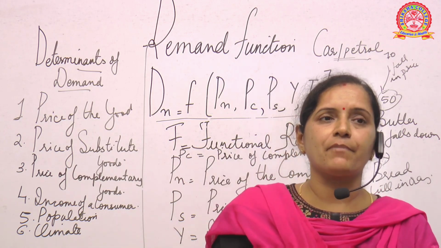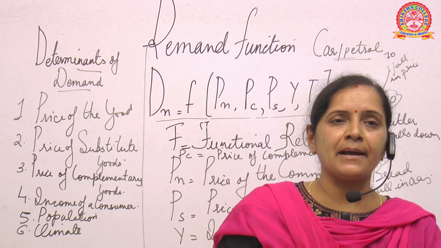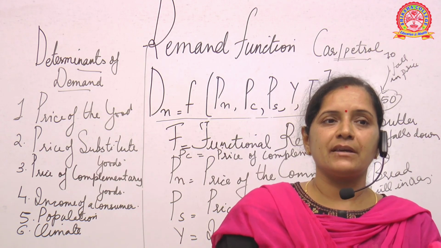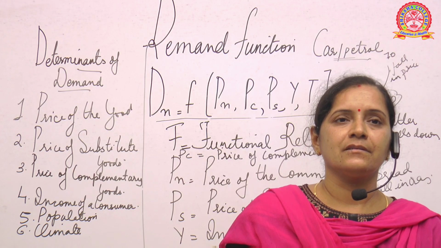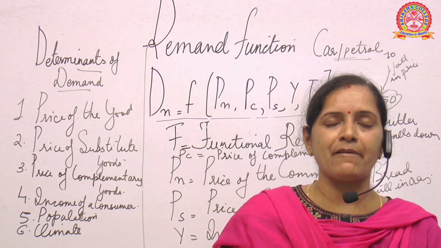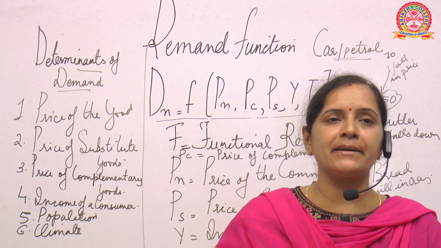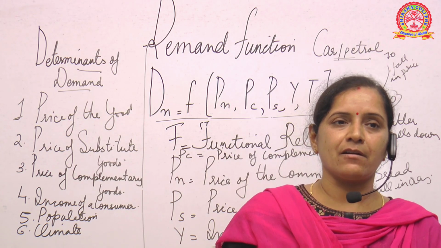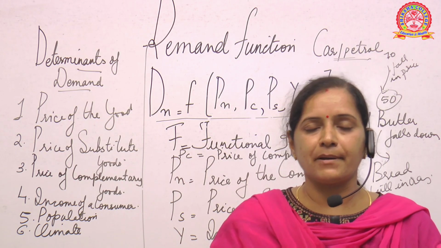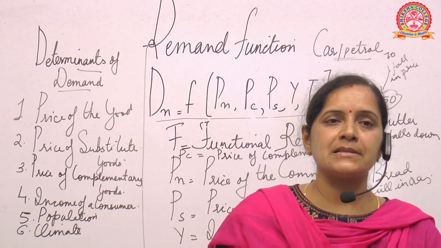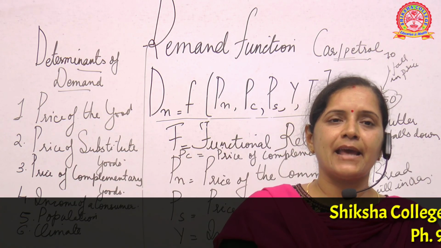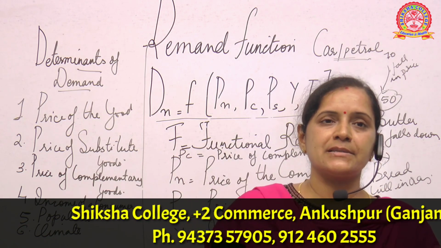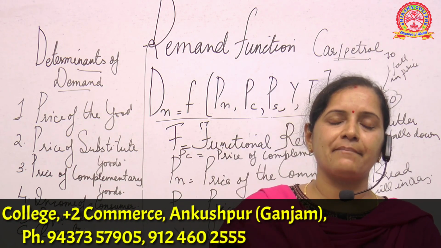Then the last factor is climate. Climate is also a very important factor because depending upon the climatic situations, we can say what kind of products are in demand. Like I was giving an example, in a cool climate, the demand for AC may not be there. But in a climate where it is very hot, like places like Mumbai, Berhampur, and Gujarat, all these places have a pretty high demand for products like AC and refrigerators, because the climate is very hot.